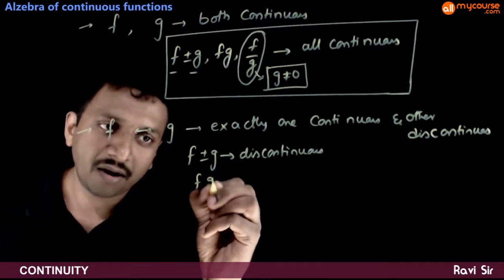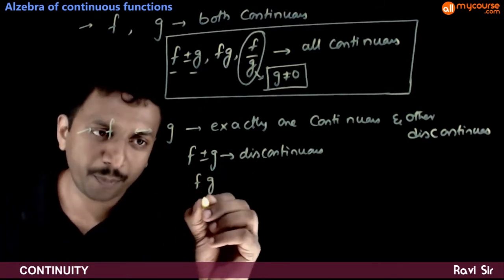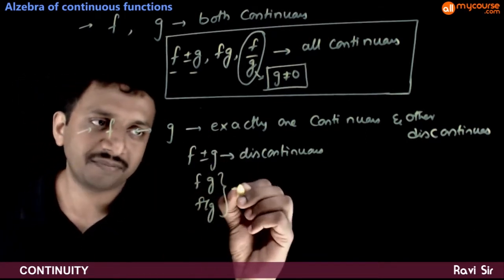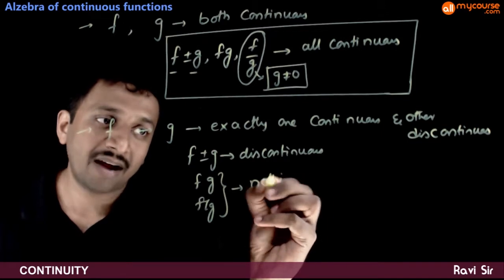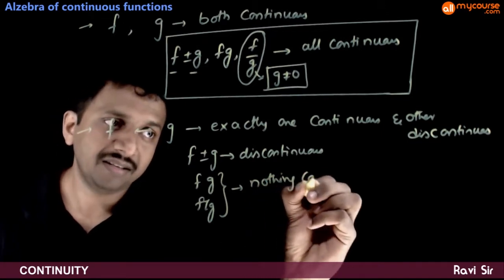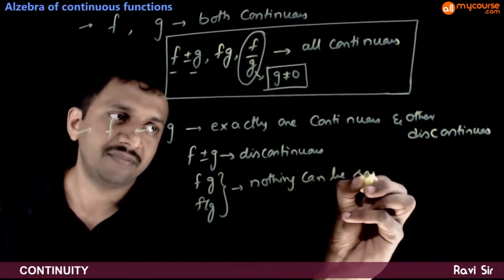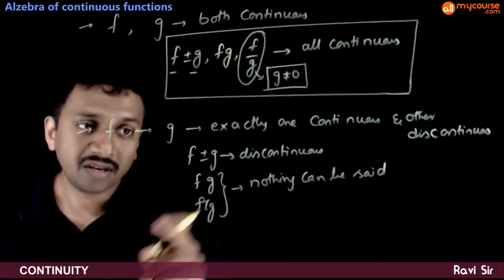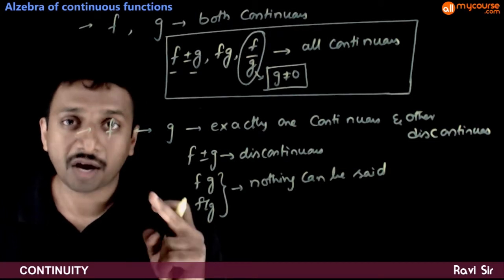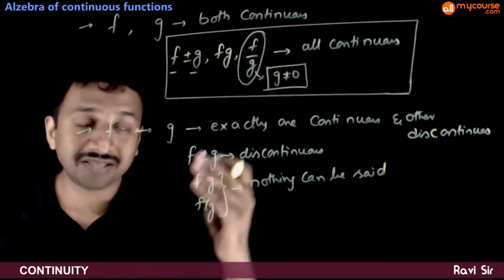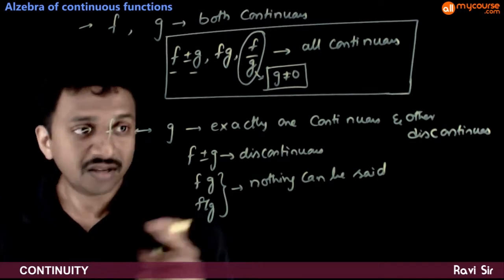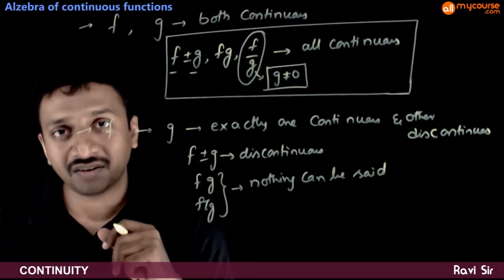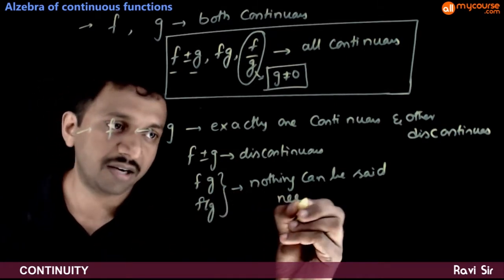But with respect to the product and division, nothing can be said. So you have to check actually. That means that if you are given specific functions, fg and f by g cannot be said to be either continuous or discontinuous directly, always. So you have to check according to the functions given in the problem.